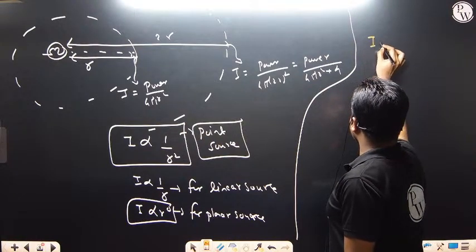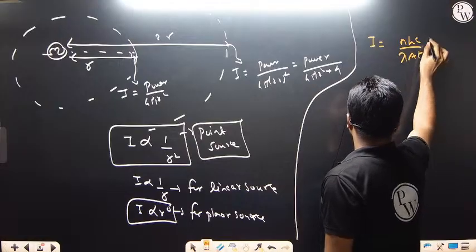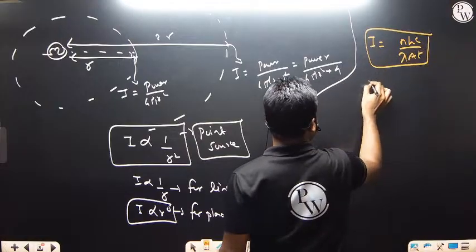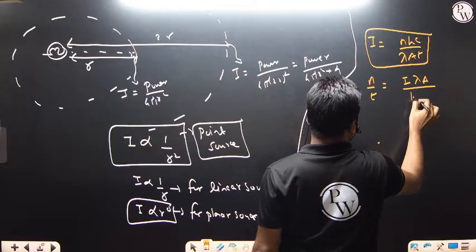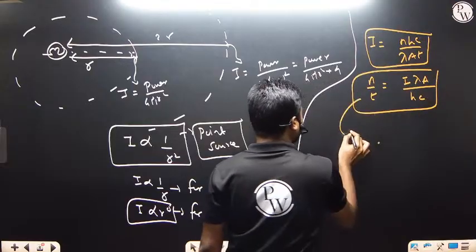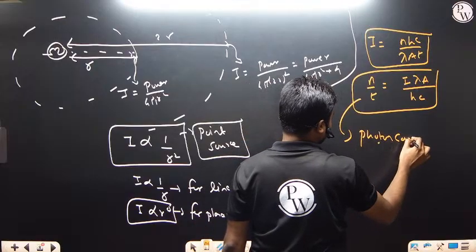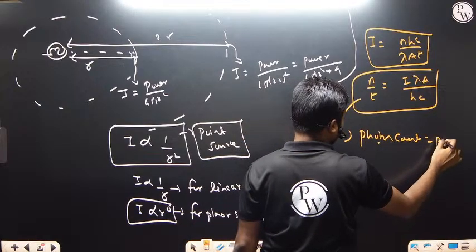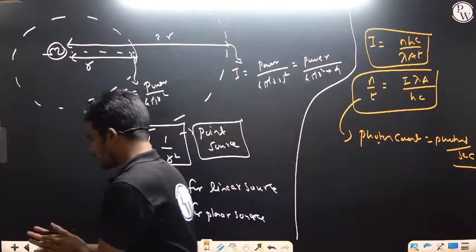And what is intensity? n hc divided by lambda A. So from here, if they are asking for the number of photons per unit time, then n by t equals I lambda A divided by hc. This particular quantity we call the photon count. What is photon count? Photons striking the given surface per unit time, that is photons per second.